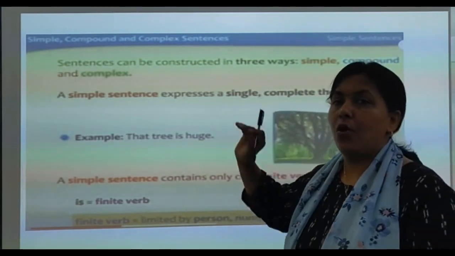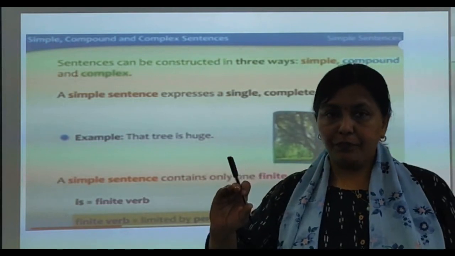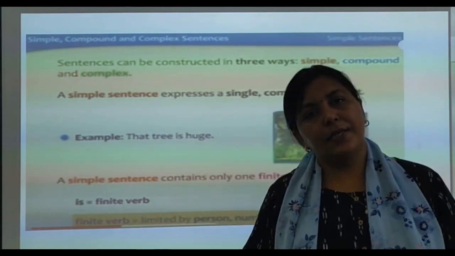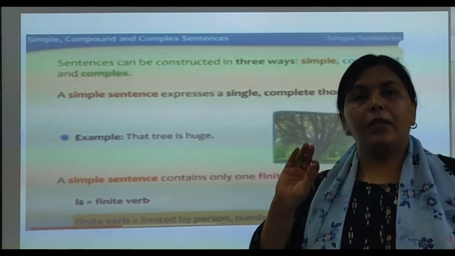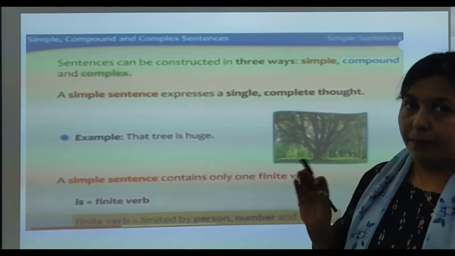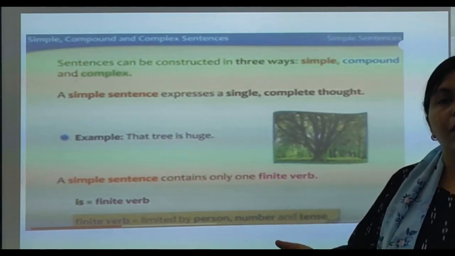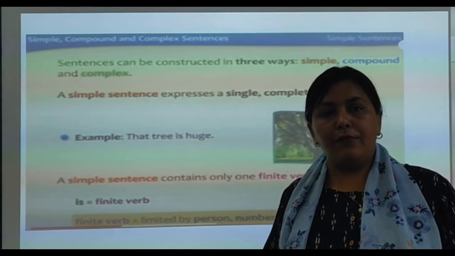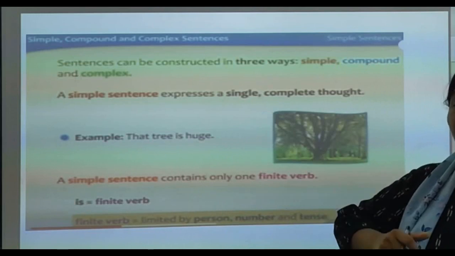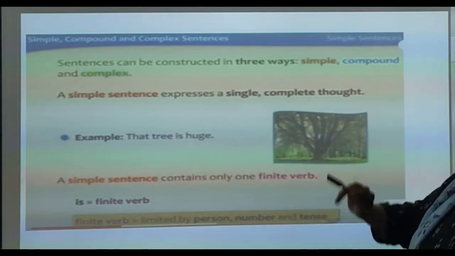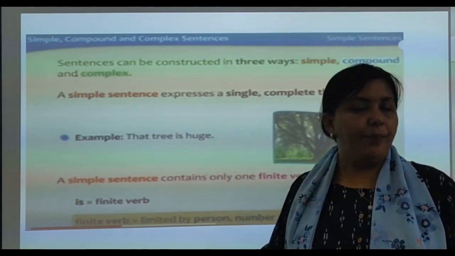What is a simple sentence now? A simple sentence expresses a simple, complete thought. Simple sentence, as the name suggests, is very simple. एक ही चीज को, सिंगल थॉट को, सिंगल बात को वो प्रेजेंट करता है. That is simple sentence. For example, I go to college. Simple. I wake up at 5 a.m. daily. Simple sentence. So one example is given over here. That tree is huge. वह बड़ा पेड़ है. Simple.